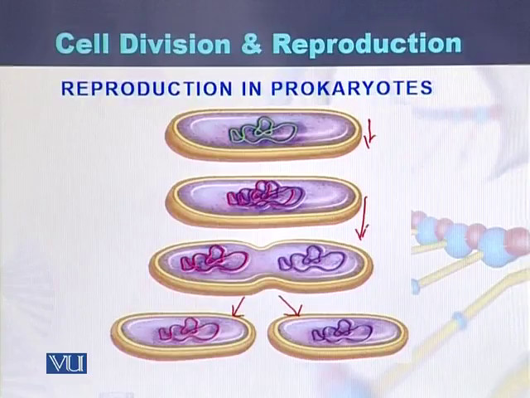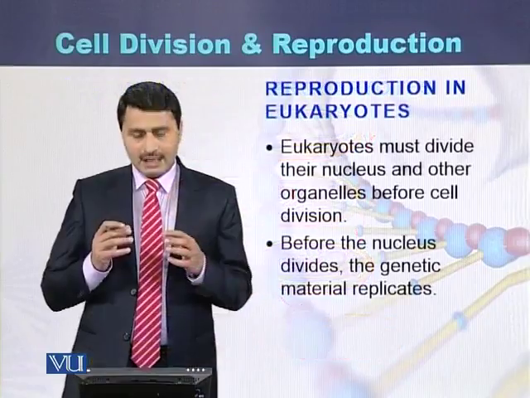So this is a process which is usually seen in the case of prokaryotes. Prokaryotes divide by a method. That method is called binary fission.